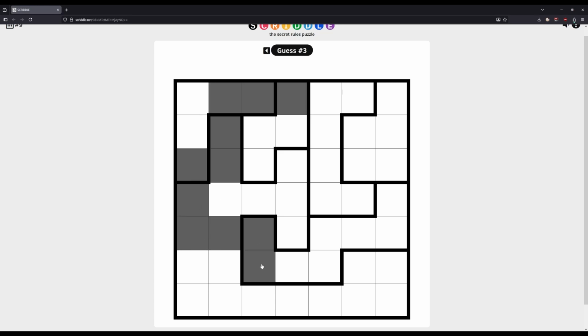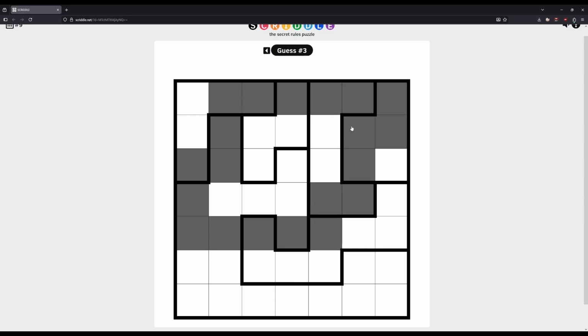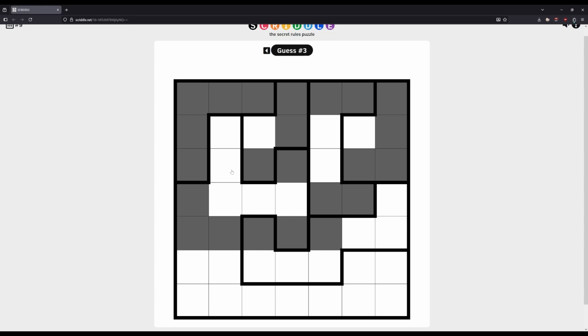This is actually reminding me of one of the other Scriddles that we've done in the past. Sorry, I'll just punch this out and then I can talk through my logic for it. There was a Scriddle similar to this earlier. Oh, 4 would actually make sense as the magic number for this, now that I'm looking at it. Or 3. Yeah, so we had a Scriddle a little bit like this before, where you had to make a loop, but it had to have certain relationships with all of these demarcated shapes.